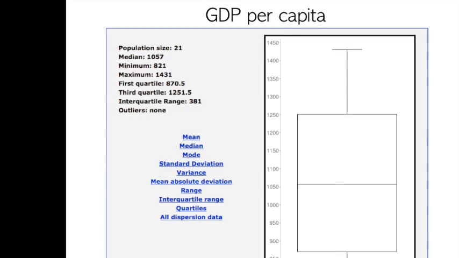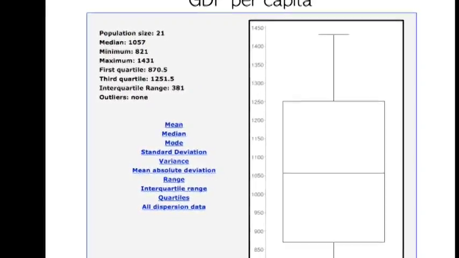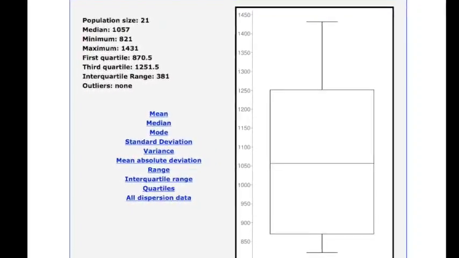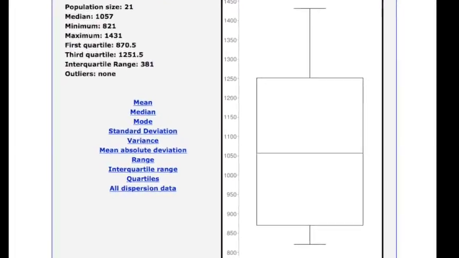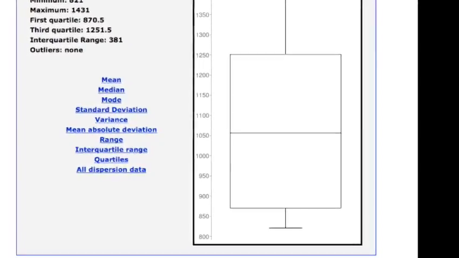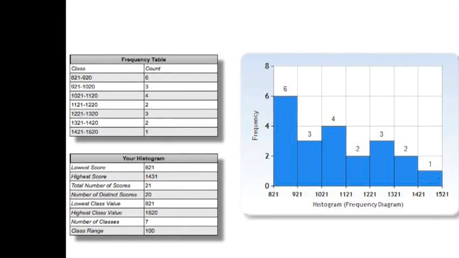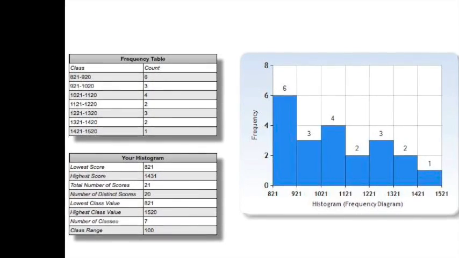The interquartile range is 381, meaning that the first quartile is 870.5 and the third one is 1251.5. And finally, the standard deviation of this data is 189.088, meaning that 68% of the data falls between 867.912 and 12,046.088.